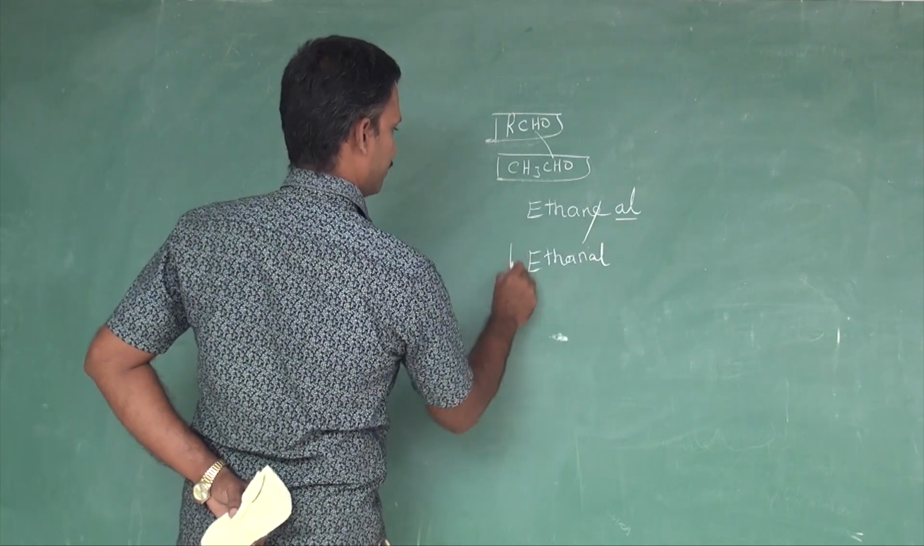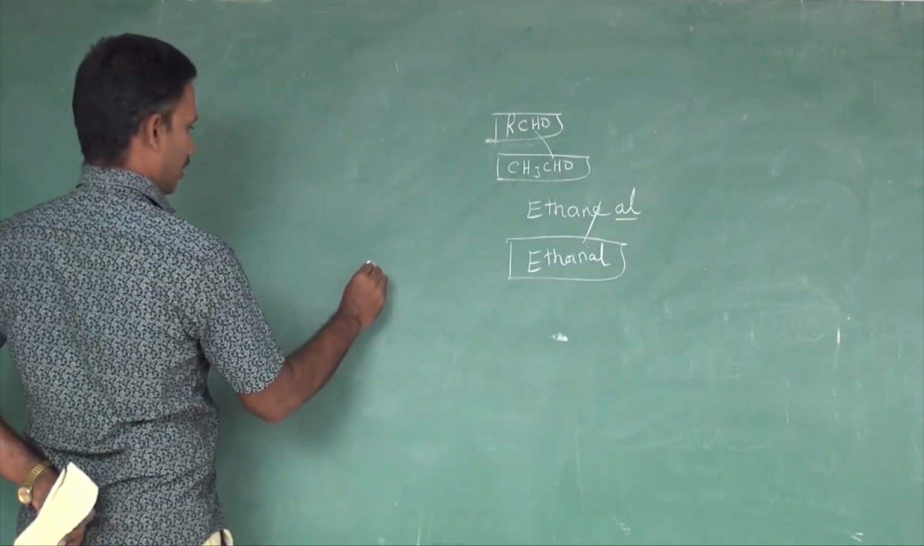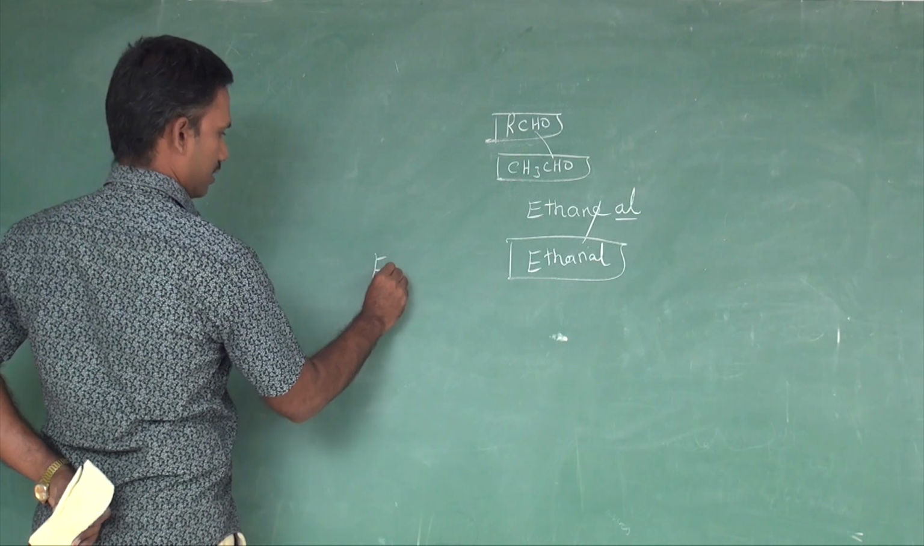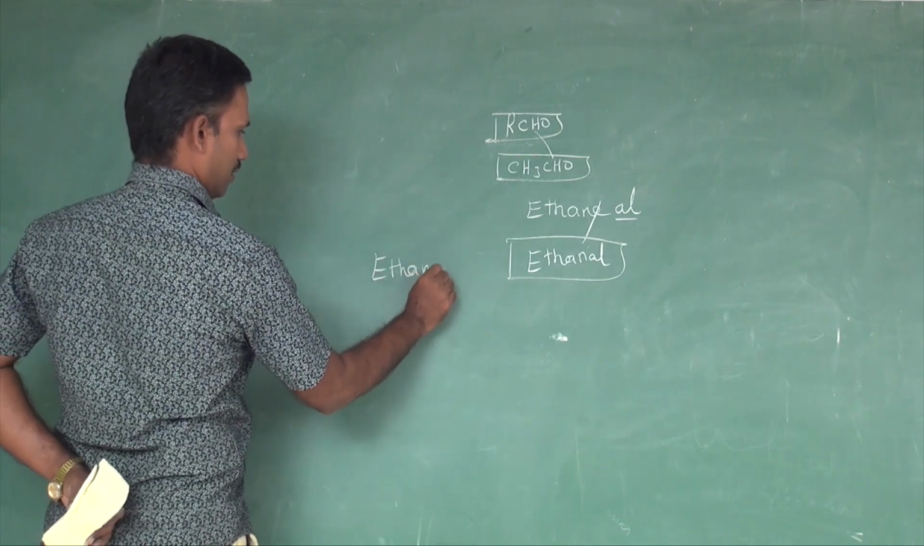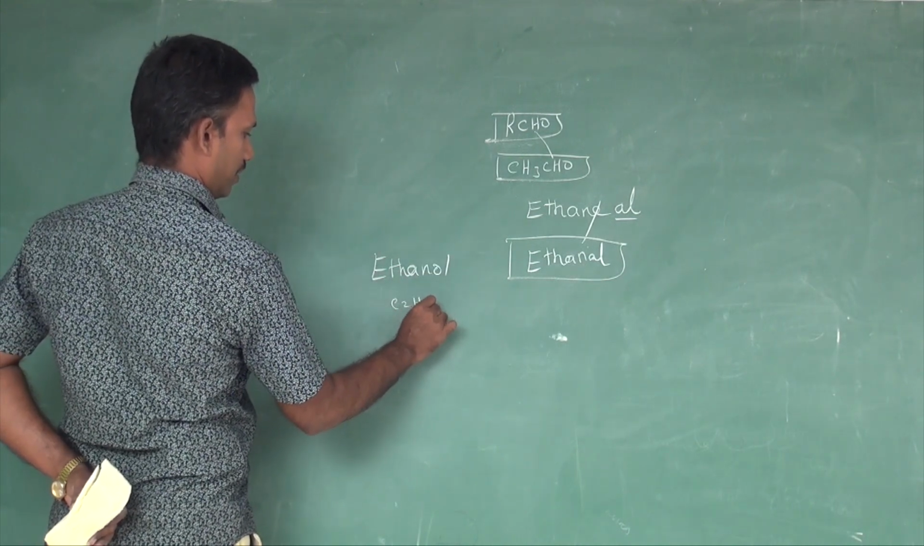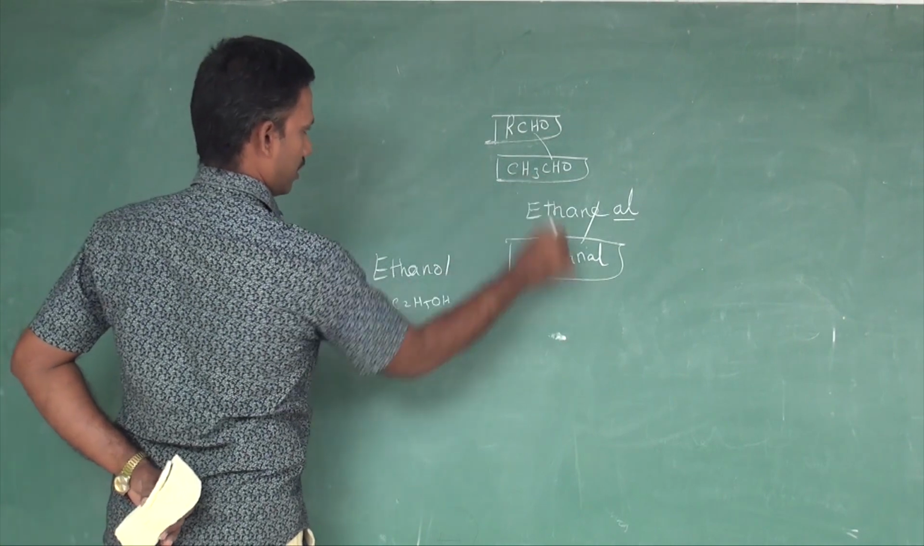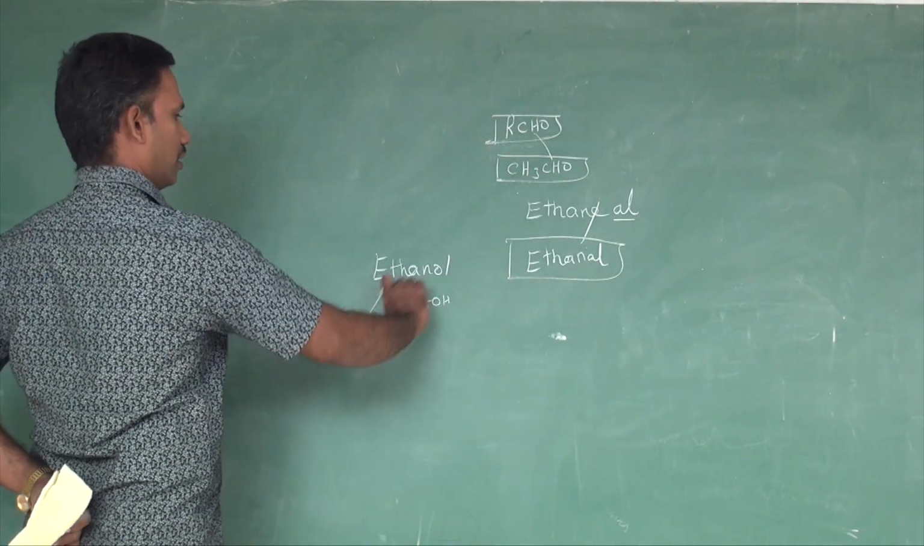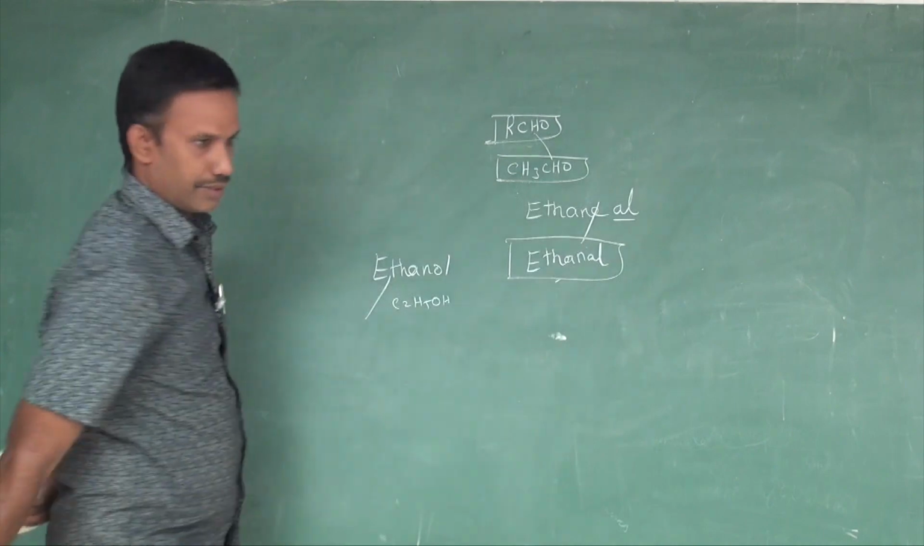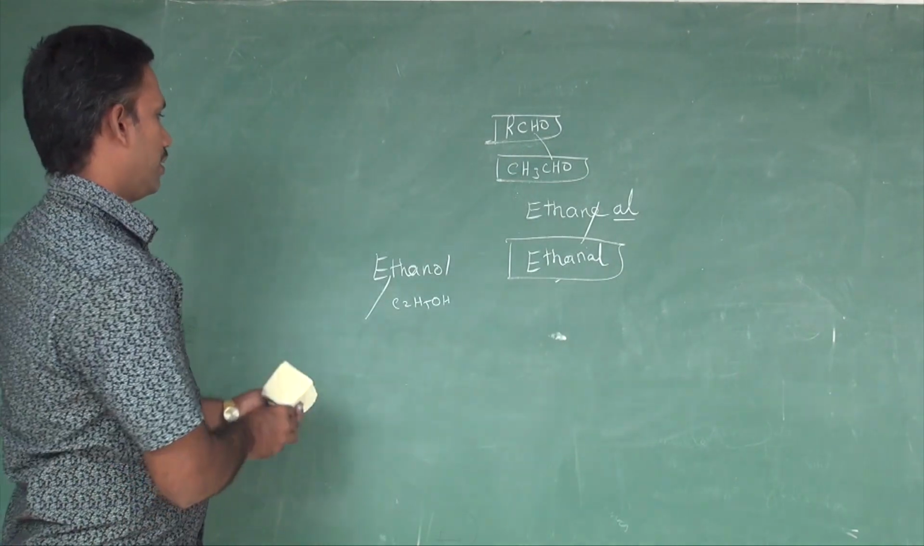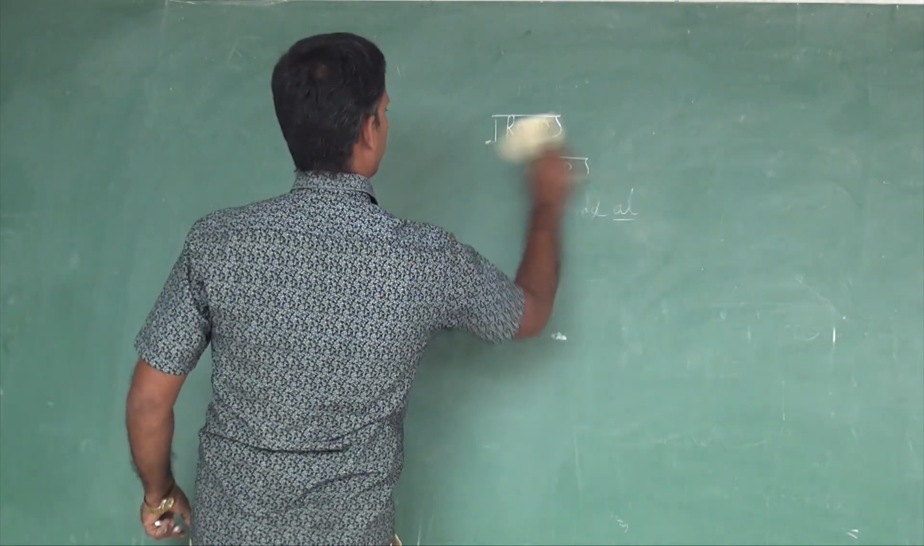ethanal. So ethanol is C2H5OH, and ethanal is CH3CHO. One is alcohol, the other is aldehyde. We must know the difference. Then for the ketone functional group.